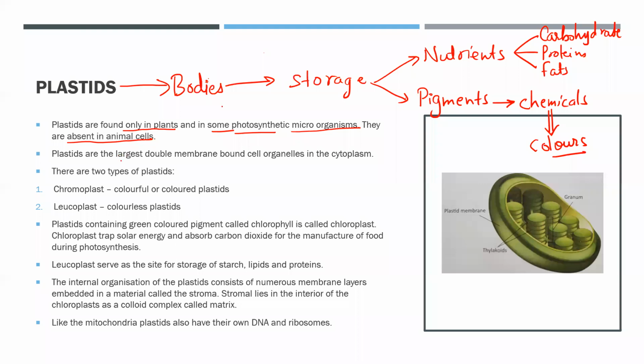Actually, they are membrane bound, largest double membrane bound. So they are membrane bound, which means they will be found only in the eukaryotes, right? Now, we are saying in some of the prokaryotes, very few prokaryotes are going to have some of the plastid.